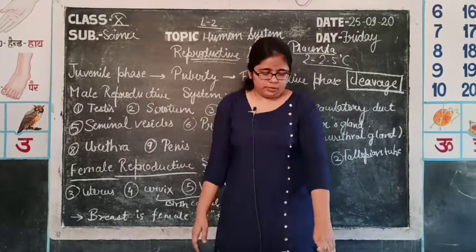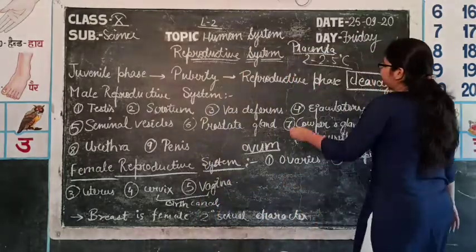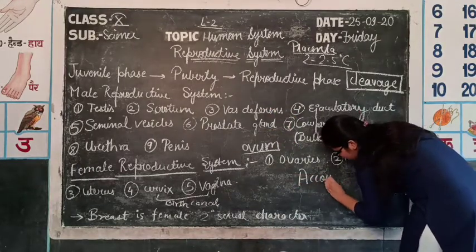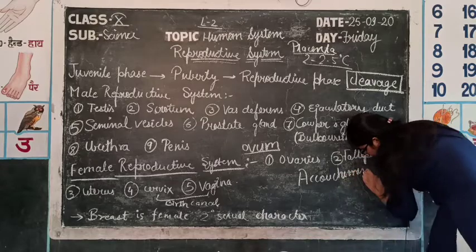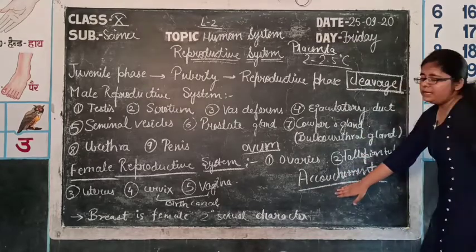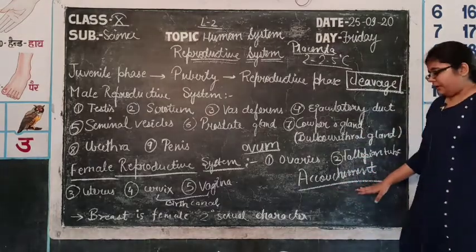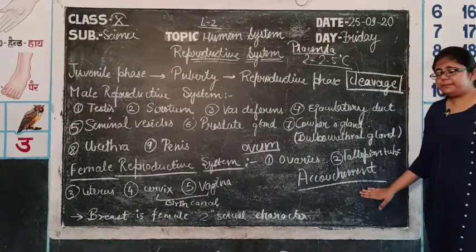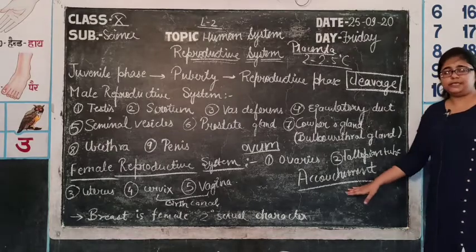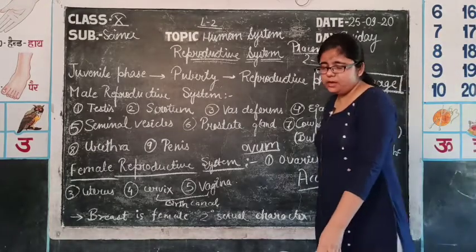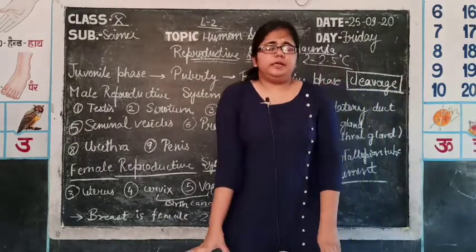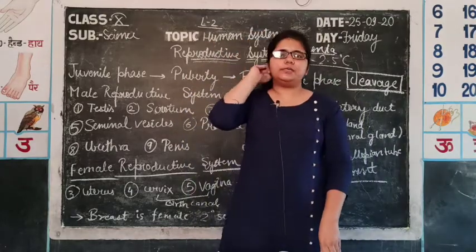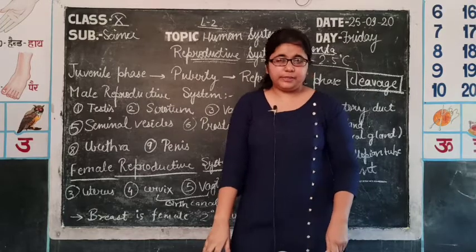This delivery is also known as accouchement, that is the expulsion of the fetus from the mother's body. It is a painful process, and the pain is known as labor pain. The delivery of a baby is a neuroendocrine mechanism in which many hormones are involved along with neural signals.